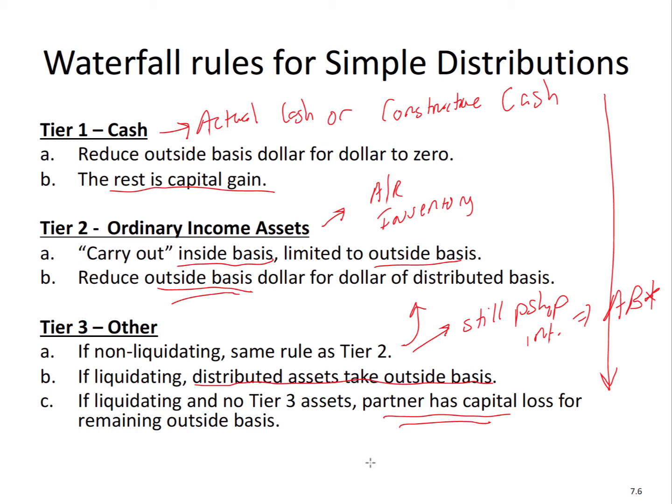There's a little bit of abuse issues there with the ordinary items. Why? Because we don't want to give people ordinary losses to offset. So there's ways that partnerships in the past were able to manipulate things. So that's why we have this system. It's this waterfall approach where the ordinary income assets, you don't get that ordinary loss, you get capital loss if it's beyond.